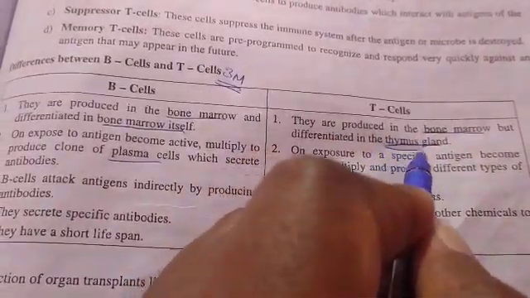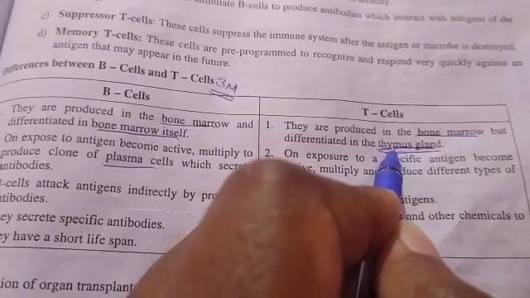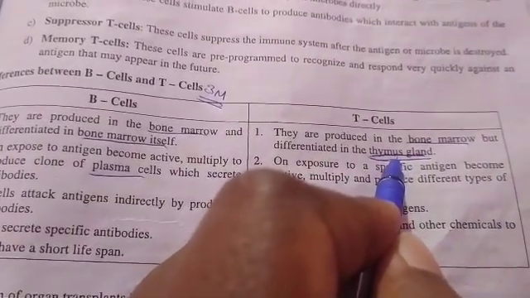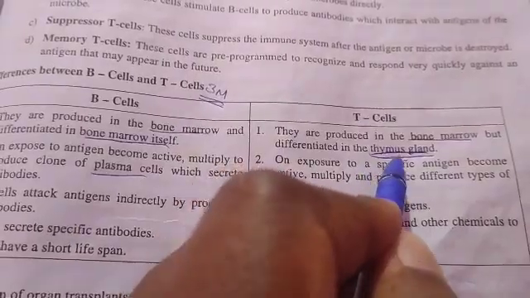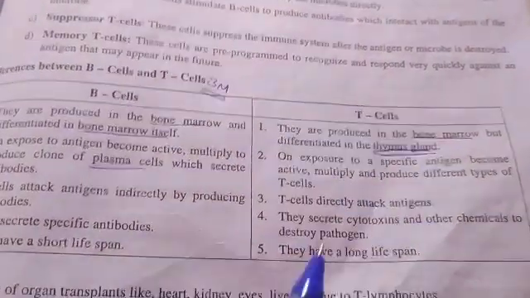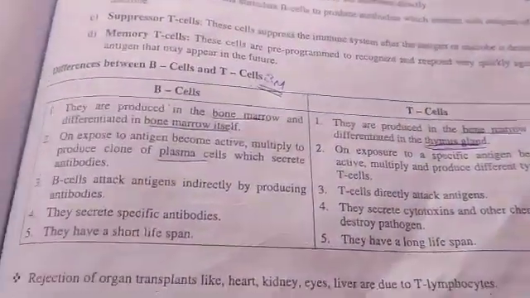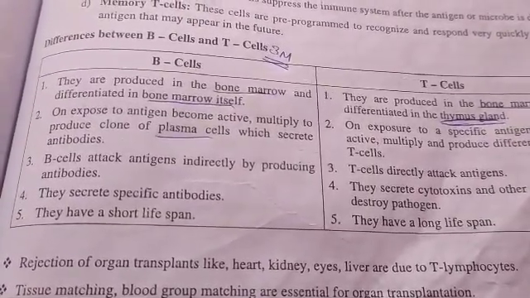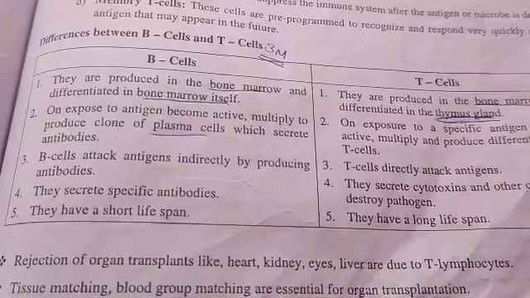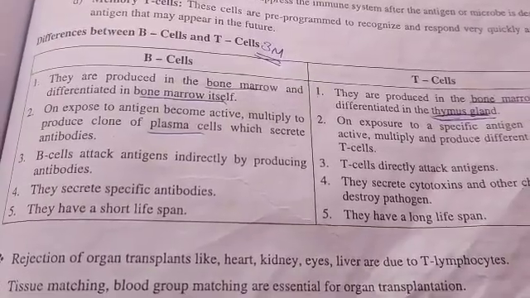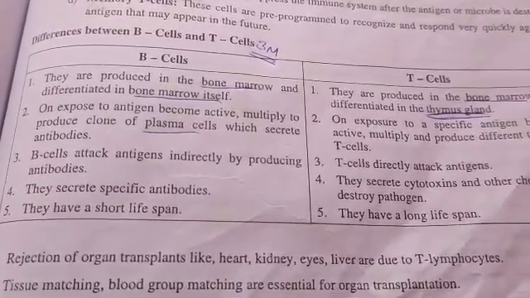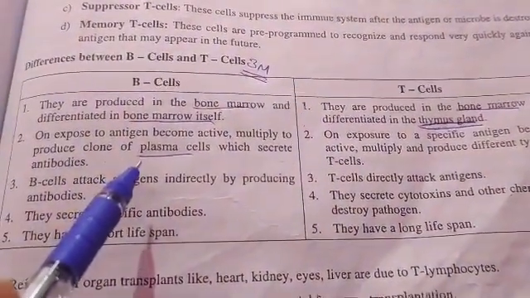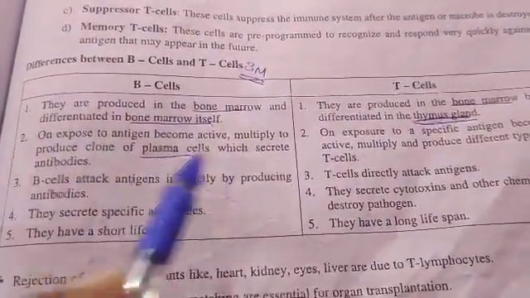As I told already in the last class, the thymus gland is a small organ present beside the chest region. Next point: B cells, unexposed to antigen, become active and multiply to produce a clone of plasma cells which secrete antibodies. Here B cells are going to produce plasma cells.